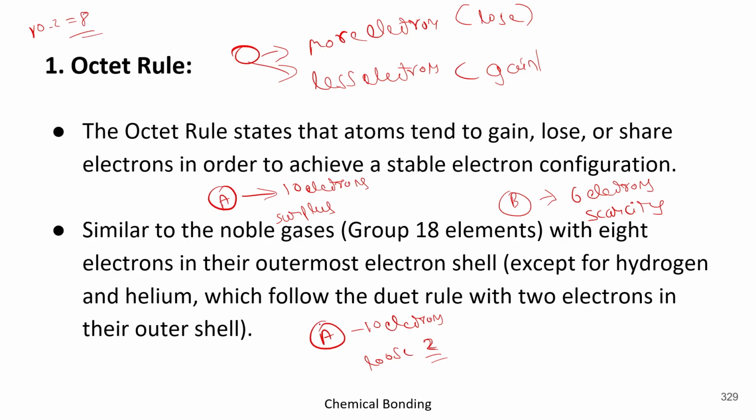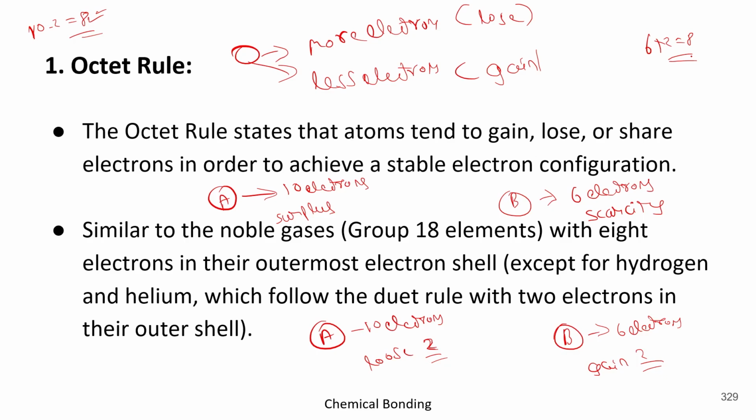So somehow if A loses its 2 electrons, then it will achieve 8 electrons in the outermost shell, which is required to be stable. Whereas in the second condition, suppose B, which has 6 electrons, gains 2 electrons, because 6 plus 2 equals 8. Okay, so if somehow B is able to get 2 more electrons, then it will have 8 electrons and it is a condition for stability.